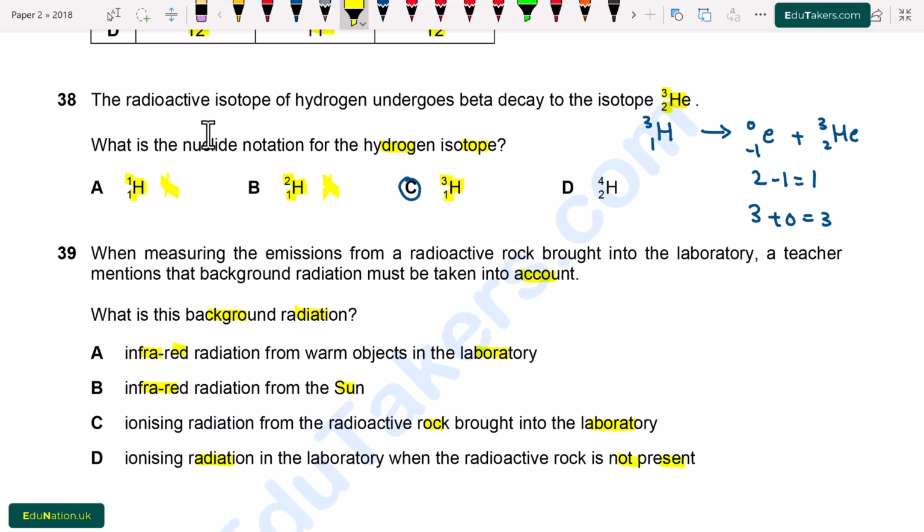So background radiation is basically the radiation that is still present when there is no ionizing source. So option D is correct, which shows that the background radiations are the ionizing radiation in the laboratory when the radioactive rock is not present.